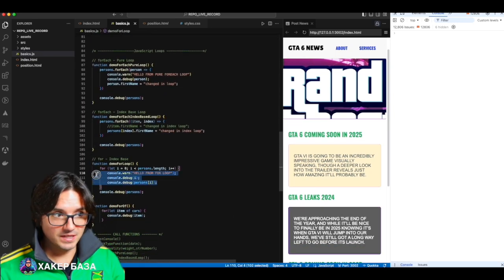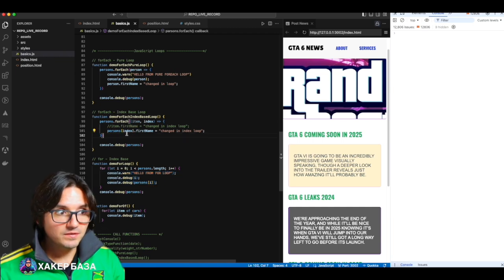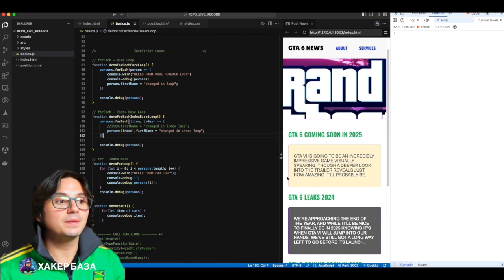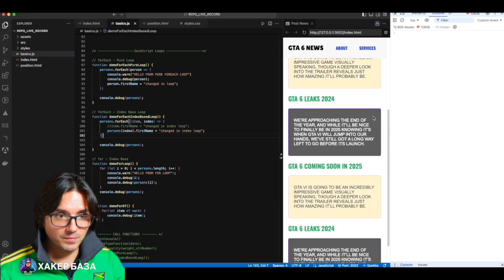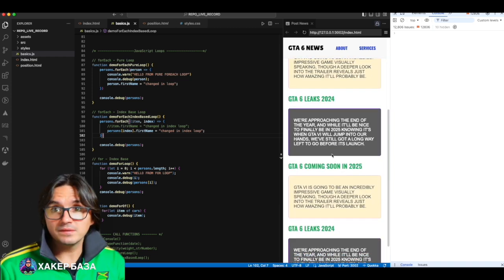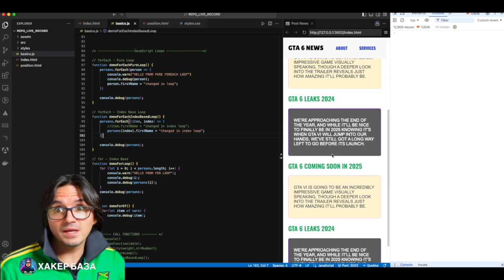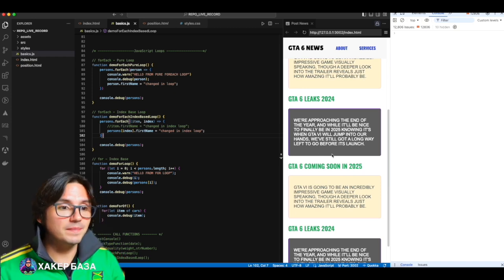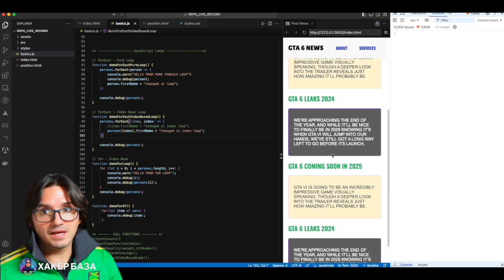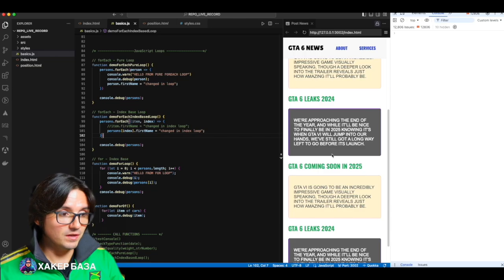Next, in the following lesson, what will we do? Inside the loop, when we have access to each element of the array, we will add to our DOM element. This is called DOM, Document Object Model. We will dynamically add elements, not print in HTML, but directly from JavaScript. This is how everything works. This is called imperative programming. Similarly, in Swift, UIKit, Android, it all happens in much the same way, directly from the code. You insert elements into the UI, so this knowledge will be useful to you.